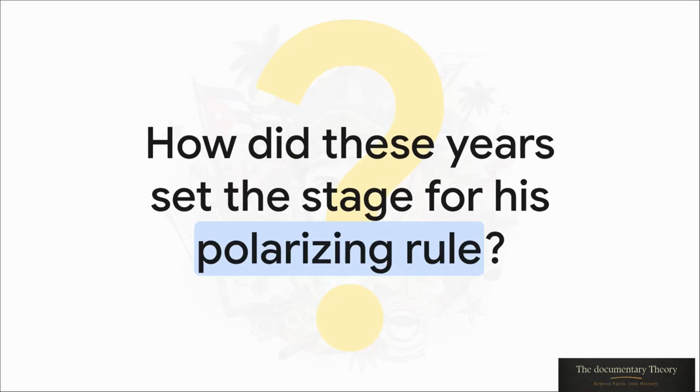So what does this all mean for us today? Consider how these foundational years, the ideological shifts back in university, the utter failure at Moncada, the harsh, brutal survival in the Sierra Maestra, how did all of that set the stage for the next 5 decades of Fidel Castro's deeply polarizing rule? The guerrilla tactics he perfected in those mountains became the very blueprint for his lifelong grip on Cuba during the absolute height of the Cold War.